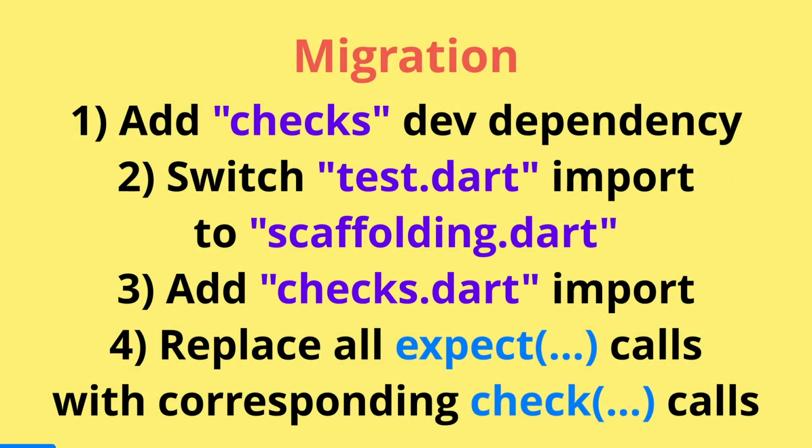Migrating is pretty straightforward. First, you add checks as a dev dependency. Then you switch your test.dart import to scaffolding.dart. Then you add the checks.dart import. Now, all you have to do is fix all the errors that show up on your expect calls by replacing them with the equivalent check call and the correct expectation call.